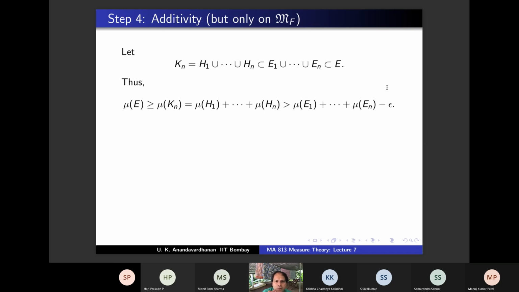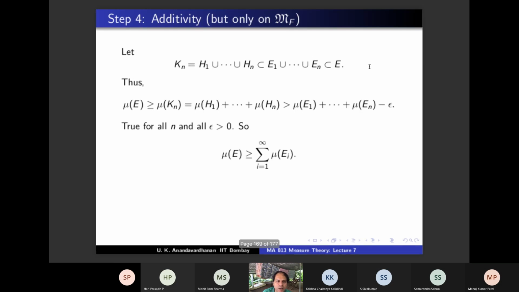Okay. This is true for what? This is true for all n, no? I could have taken any n here, right? Any finite n, this is true. So this is true for all n and this is true for all epsilon. So what is your conclusion? Your conclusion is that mu of E is bigger than or equal to summation mu of EI.